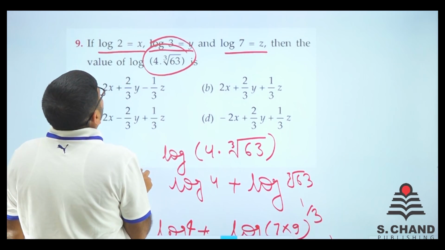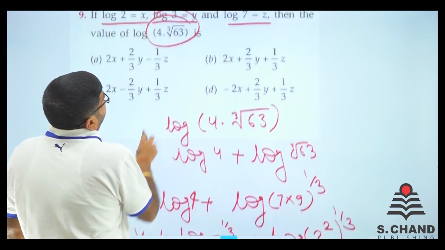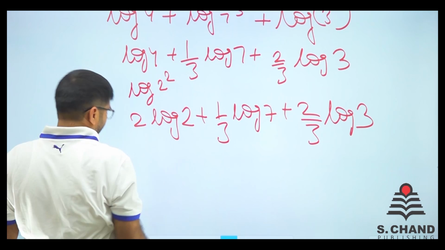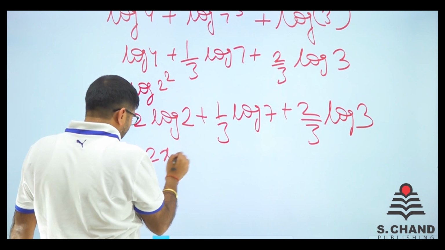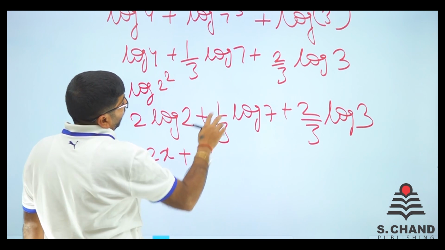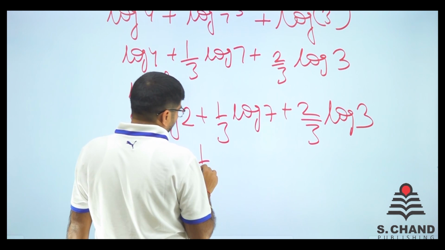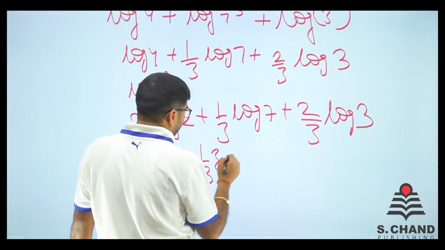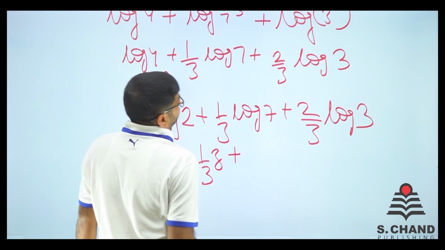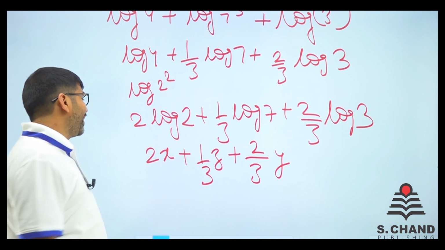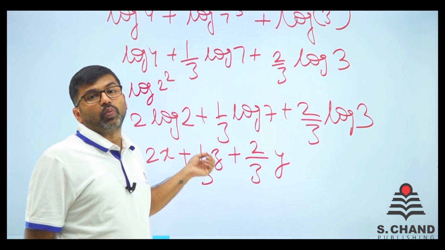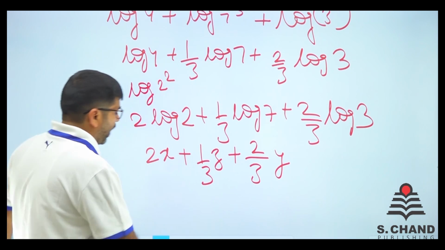Log 2 is x, 3 is y, 7 is z. Log 2 is x, so 2x. 1 by 3 of 7, so 1 by 3 of z, and 2 by 3 of 3, that is 2 by 3 of y. So my final answer is 2x plus 1 by 3 z plus 2 by 3 y.